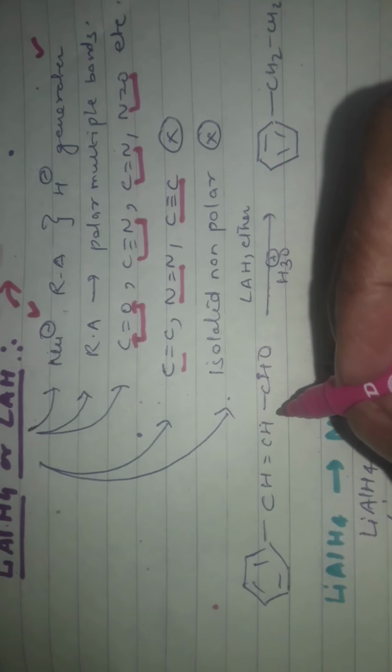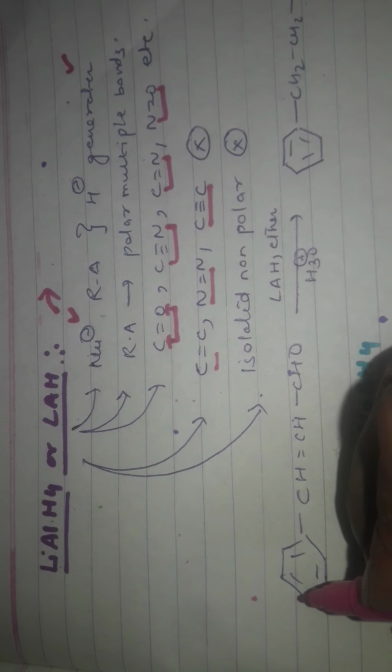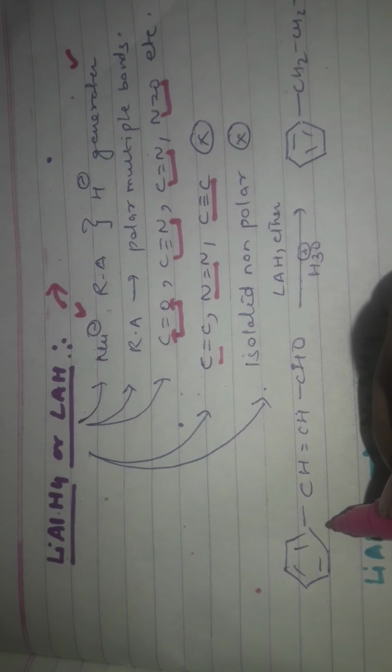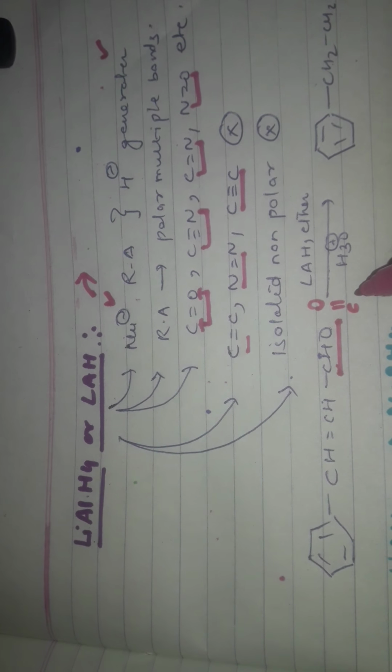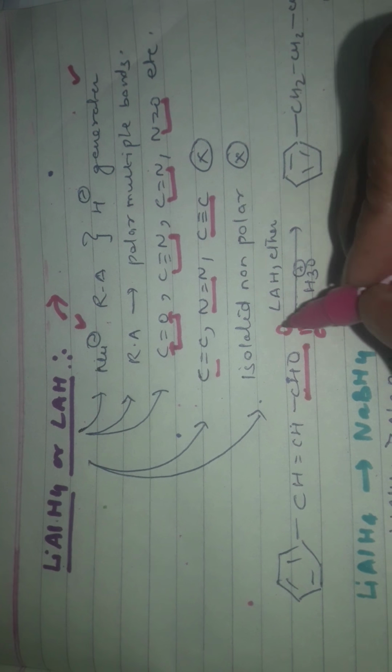But suppose we have one example, like cinnamaldehyde. In this is the CHO. CHO means this one, it is the polar C=O bond. So that's why lithium aluminum hydride reduces it to CH2OH.